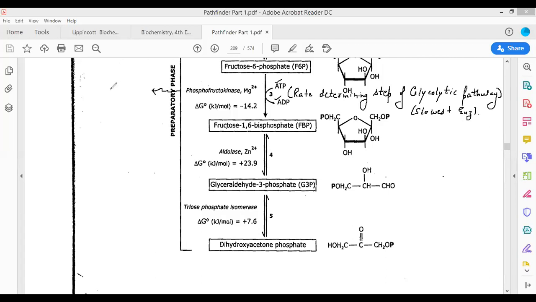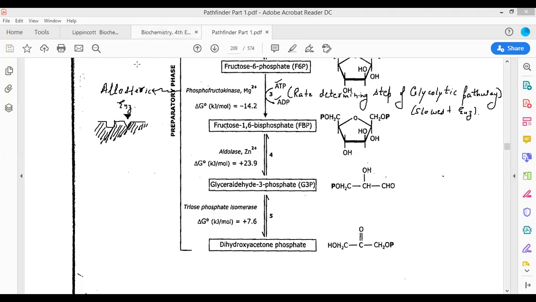This enzyme is a highly allosteric enzyme. Now, what are allosteric enzymes? Can anybody tell me what an allosteric enzyme is? Everybody knows. An allosteric enzyme is an enzyme that has an active site along with an allosteric site. There is another site present, and this is the active site. This is how allosteric enzymes are arranged and how they function.